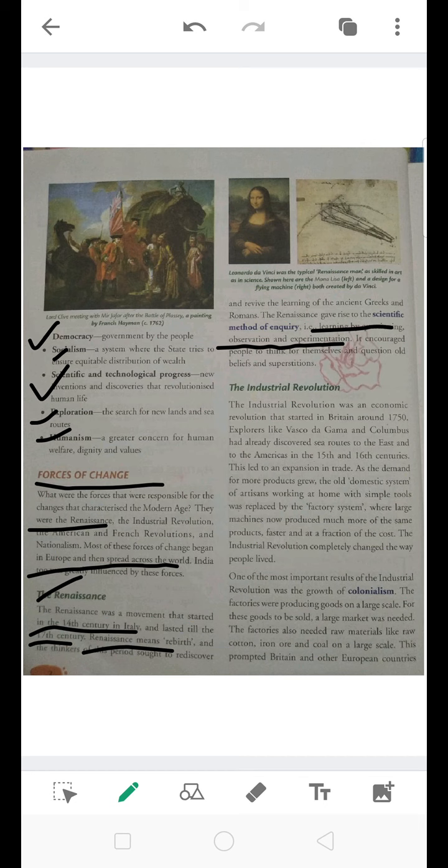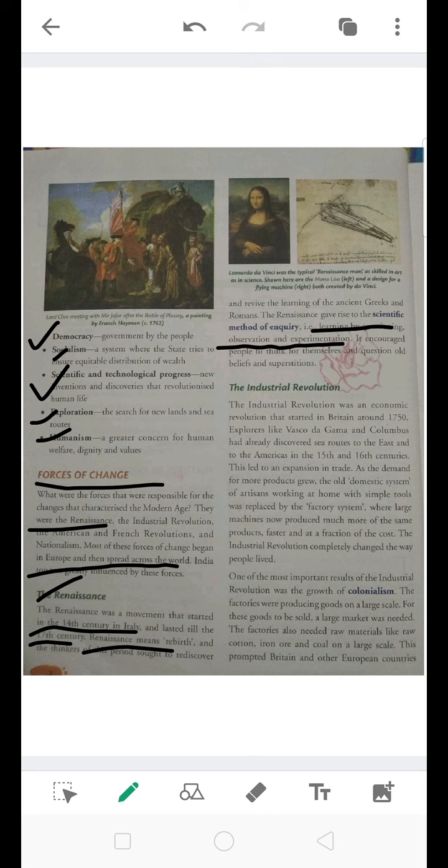Okay, so this was one force which brought a change in Indian people. They started thinking about why the changes were taking place, why we were so deeply believing in old customs and old beliefs, and why we were not taking ourselves into the greater exploration of scientific methods. So this was the first force of change among the Indian people, known as the Renaissance, which also means rebirth, an inquiry of thinking through observation and experimentation.